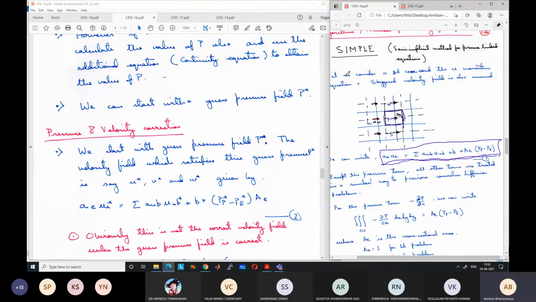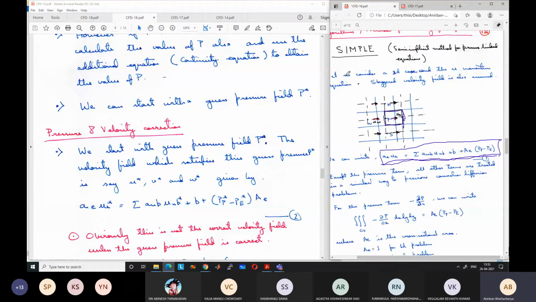Now the guess need not be very random. Sometimes it is easier to take the guess based on the boundary condition. If we know that the boundary pressure is atmospheric pressure, we may take the guess pressure as 1 atmospheric pressure everywhere. But if there is no information regarding pressure, we can take any arbitrary guess pressure. Still we will get the correct solution, but the time taken to reach the correct solution may depend on the initial guess. Meaning the rate of convergence may depend on the initial guess.